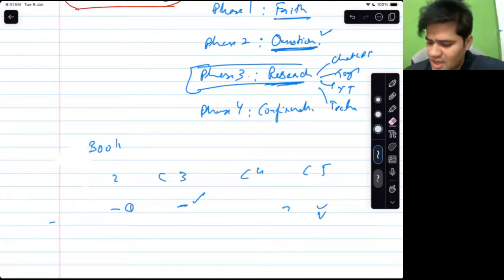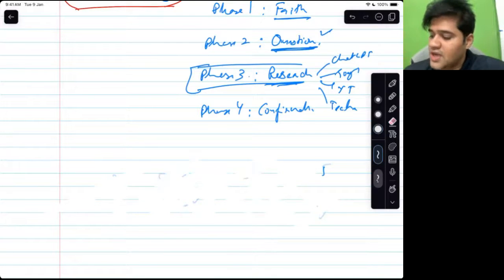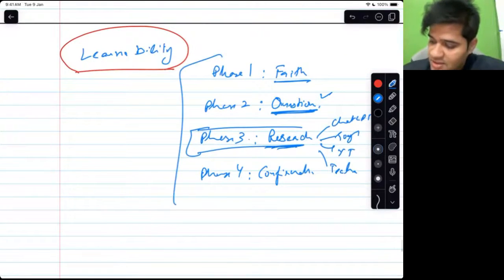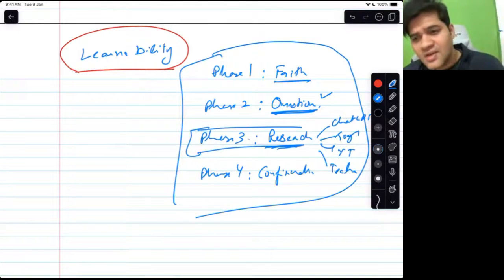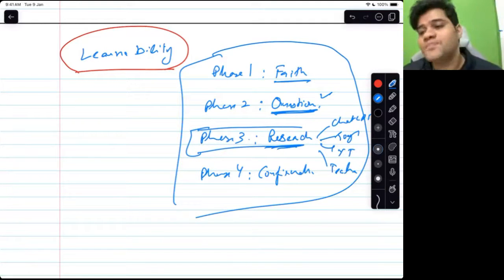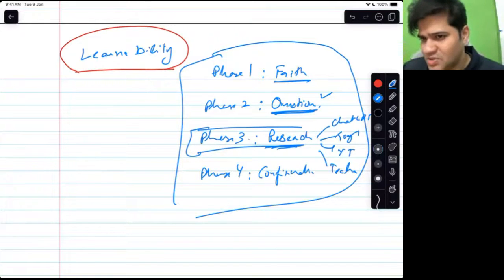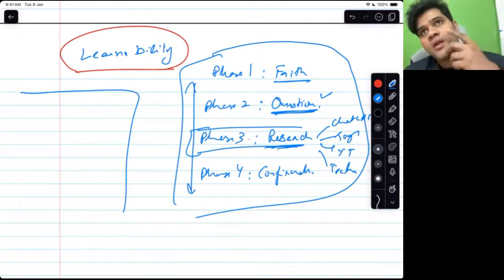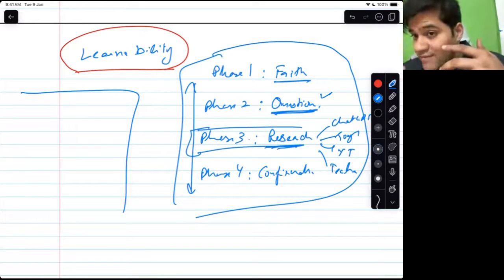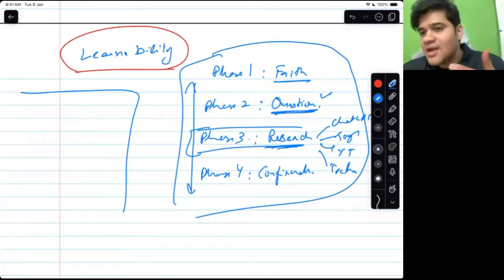So I'm an old foolish guy saying old foolish things, but I think this is a trick that is very amazing. Every learner, whether he's preparing for CAT, programming, JEE, IAS, whatever, this I think is a great technique of learning. And what is our technique? What is our technique actually? The technique that I have been using, that you might have been using, is all these phases merged together in one phase. When you are reading it for the first time, that is when you are having questions, that is when you are trying to find answers, and there is no confirmation stage. So I think that is a problem.